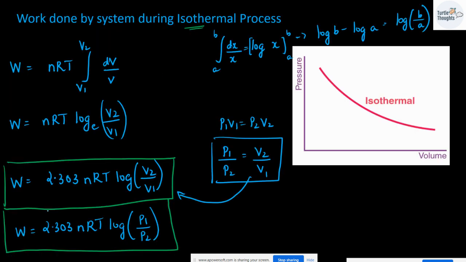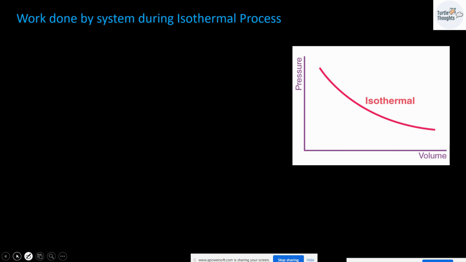Is anything else given in the question? No, right? I can consider the value of R as 8.314. This is going to be a constant. Now, I have to find out the work done. Work done is given by two formulas: 2.303 multiplied by nRT log V2 divided by V1, or log P1 divided by P2. In this problem, I will be using the second one because initial pressure and final pressure are given.